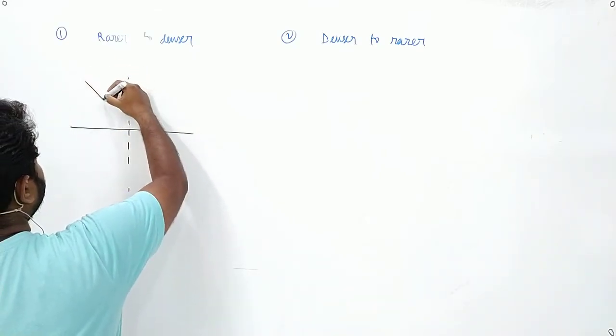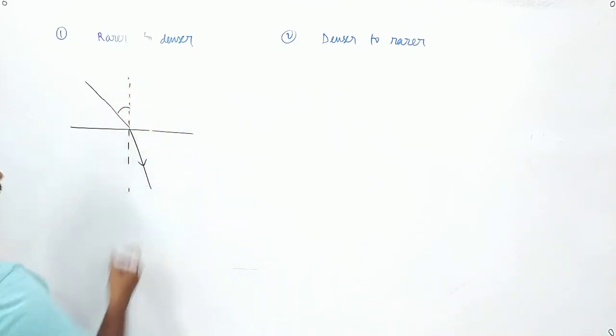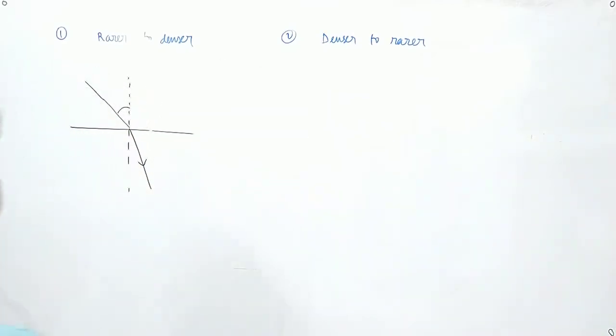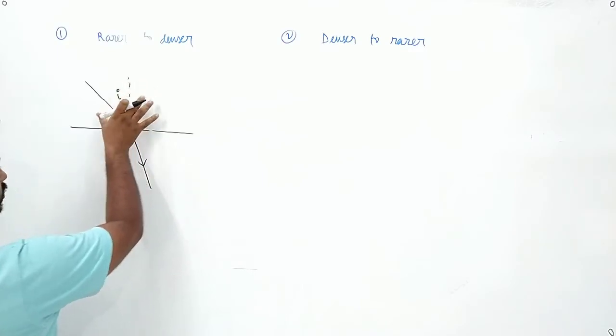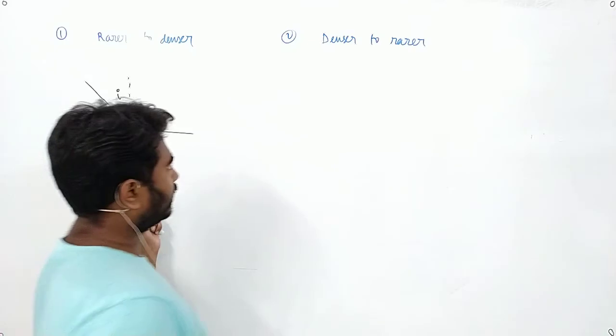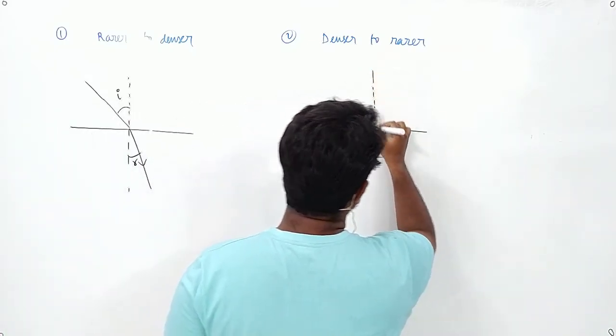In case 1, when the light is coming from rarer to denser, we have already done this, that the angle in the rarer medium is always more than the angle in the denser medium. So when it is passing from rarer to denser, in the rarer medium the angle of incidence will be more, in the denser medium the angle of refraction will be less. Now if it is going from denser to rarer, first we will draw the normal.